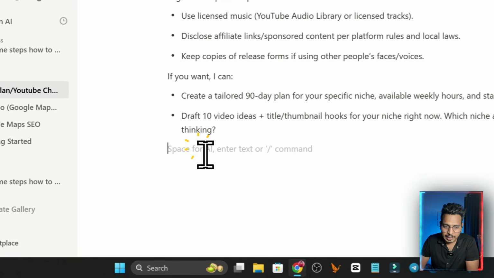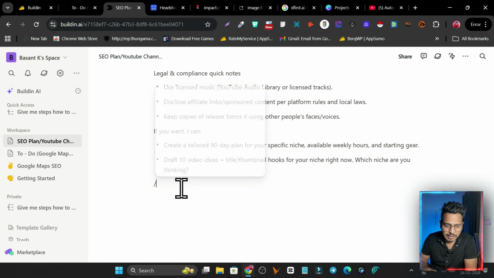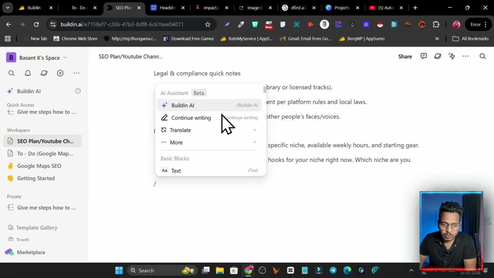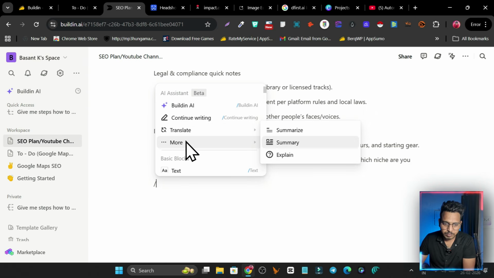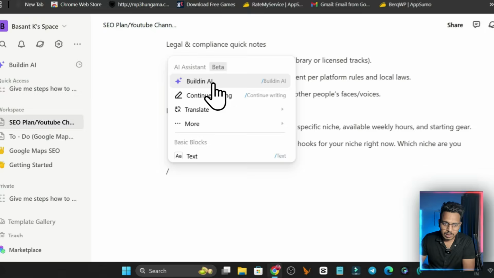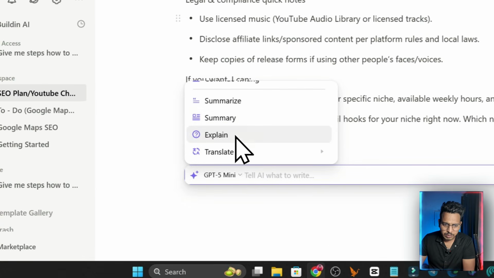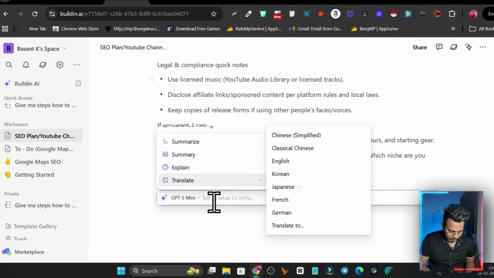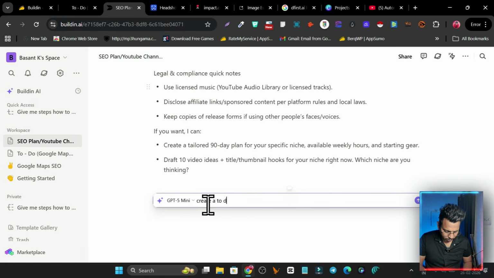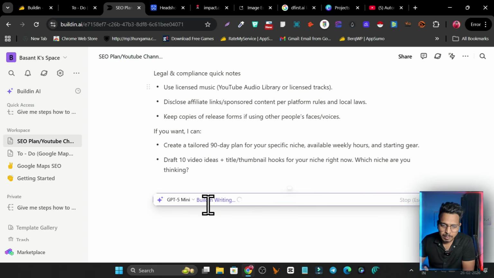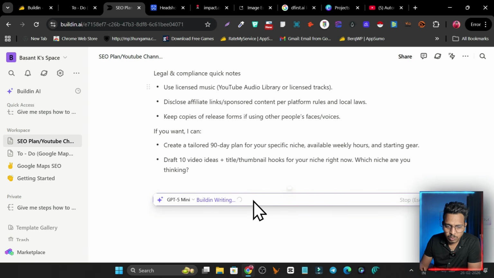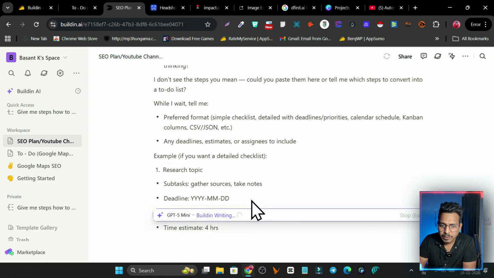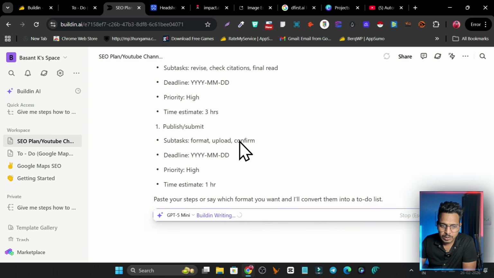Now what you can do again in the later part, you can again type slash and enter, and after that you can create more things. Like I want to turn it into this one: create a to-do list of the above steps. Okay, so now I am creating the to-do list here. It is writing, so you have to wait after giving all the information. So this is all the to-do list.